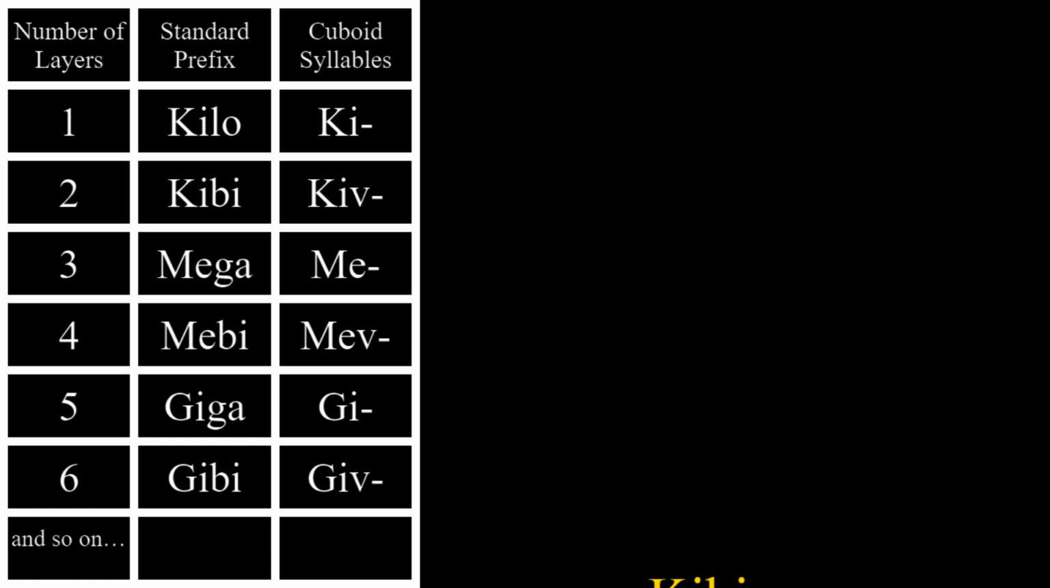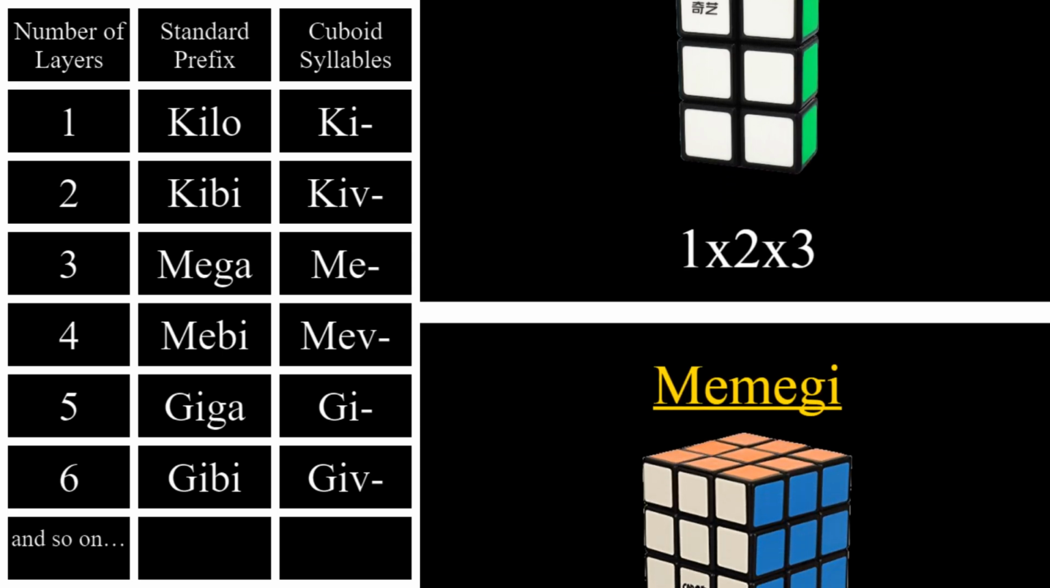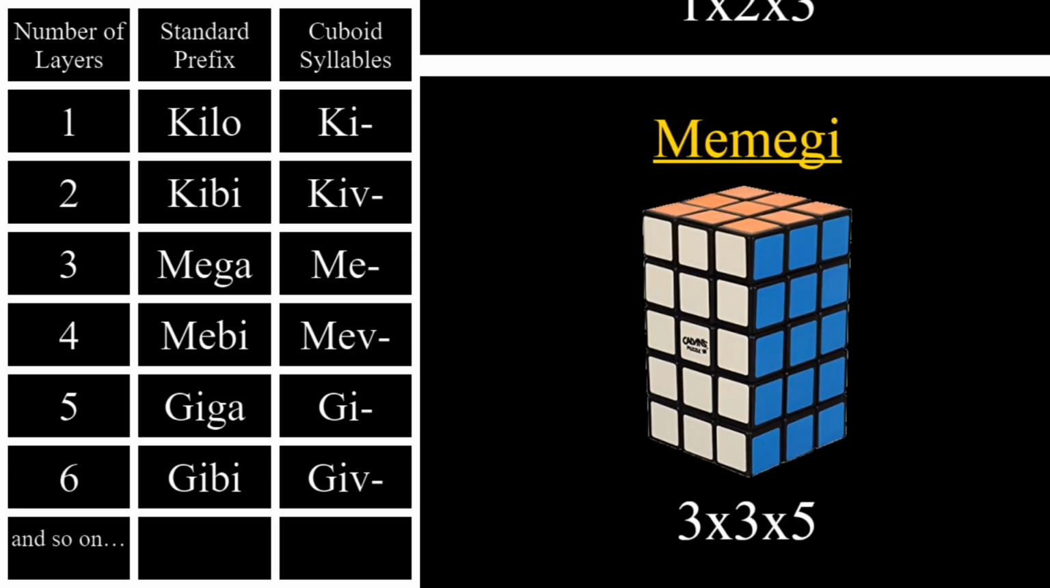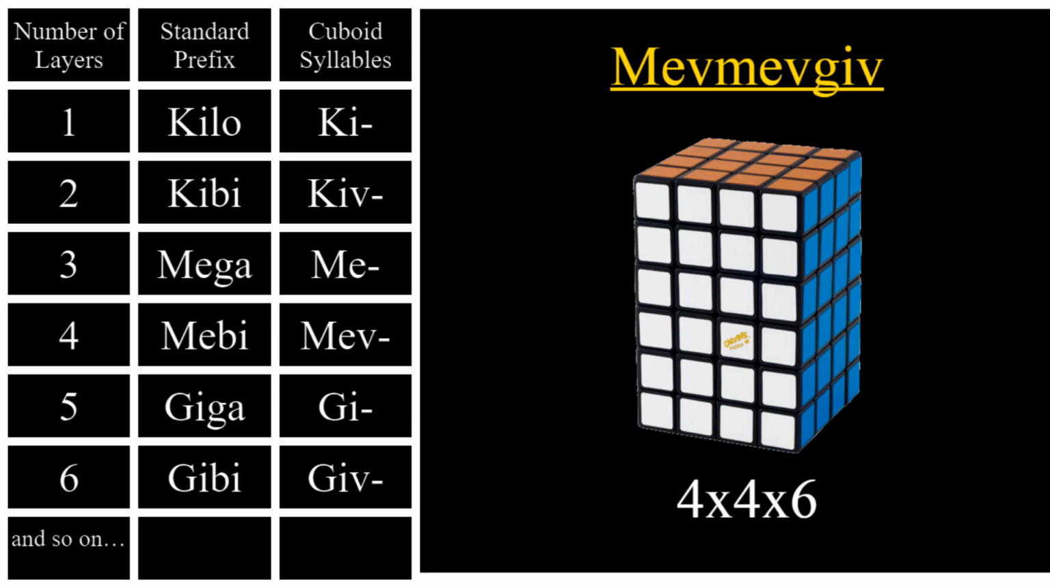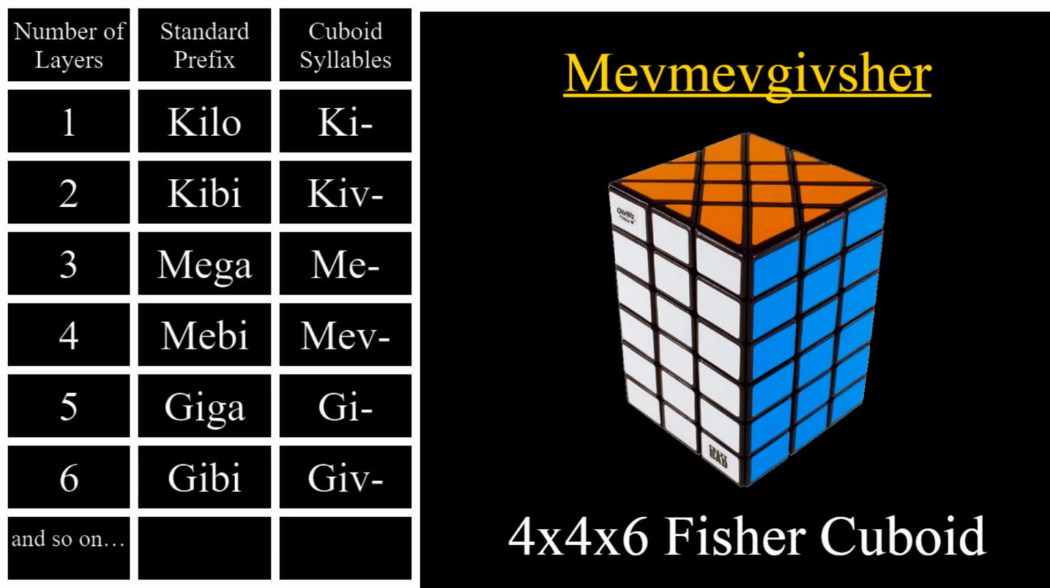Using this system, the 1x2x3 becomes the Kikivme, the 3x3x5 becomes the Memegi, the 4x4x6 becomes the Mevmevgiv, the, that cube becomes the Kikikiv. However, cuboids can also have shape mods. Let's say we have some Fisher cuboids. We can just add the Schur suffix onto the end of the cuboid's name. Now, the 4x4x6 Fisher cuboid becomes the Mevmevgif Schur.